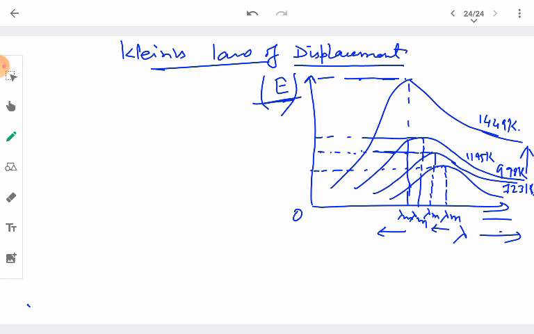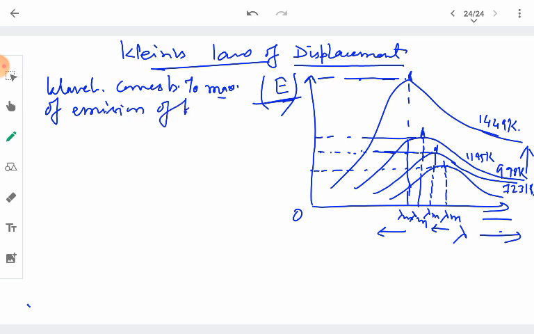According to Wien's displacement law, the wavelength corresponding to maximum intensity, meaning maximum energy of emission of the heat radiation emitted, is inversely proportional to the temperature, because as temperature increases, the wavelength decreases.